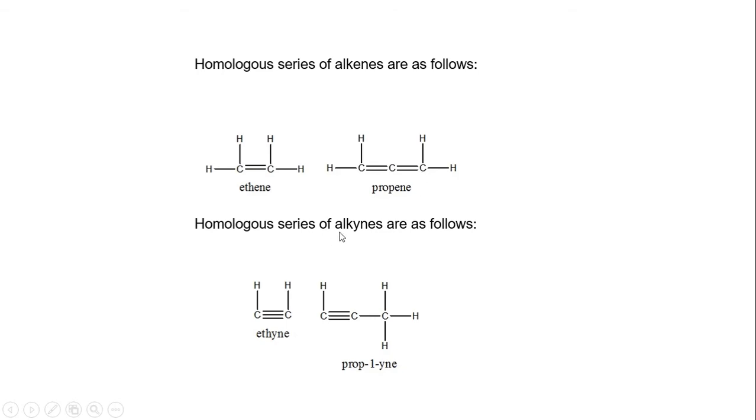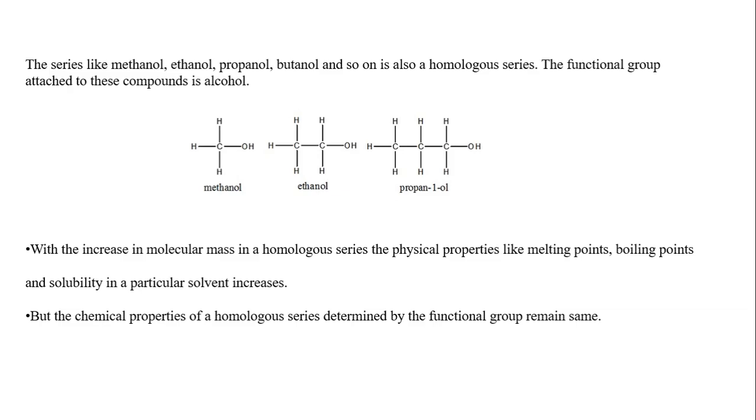The homologous series of alkynes, with a triple bond, is ethyne, propyne, and so on. For the alcohol group, it is methanol, then ethanol, propanol. If you compare these 3 compounds, the alcohol series differs only by a CH2 unit.